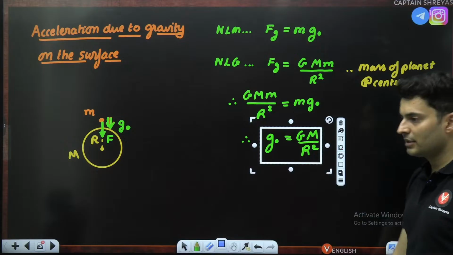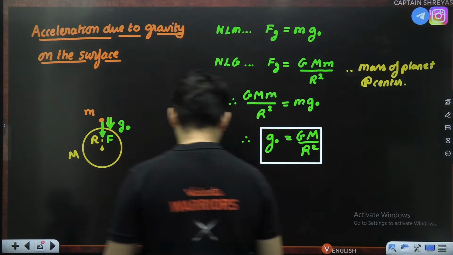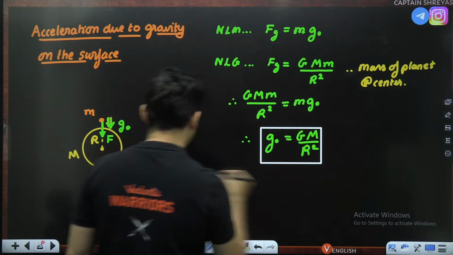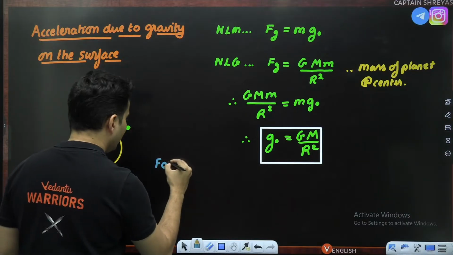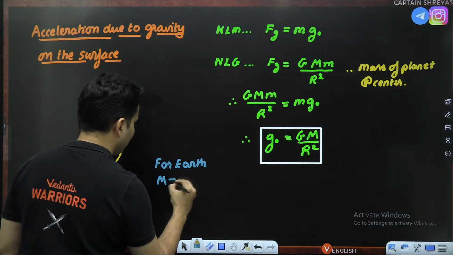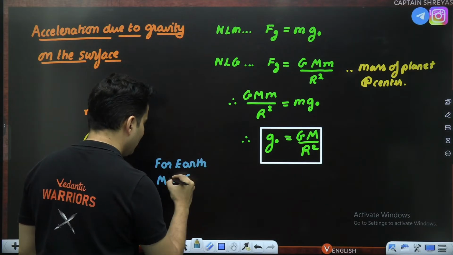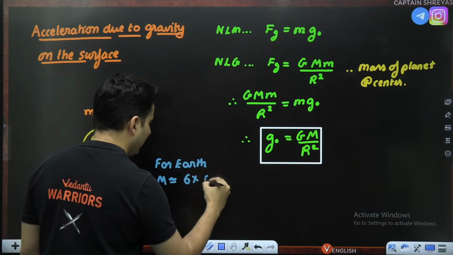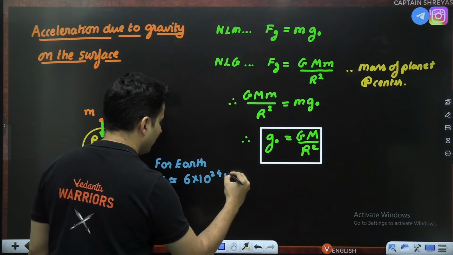This is acceleration due to gravity on the surface of the planet. Now, for Earth, the mass of the Earth is roughly 6 into 10 to the power 24 kg.